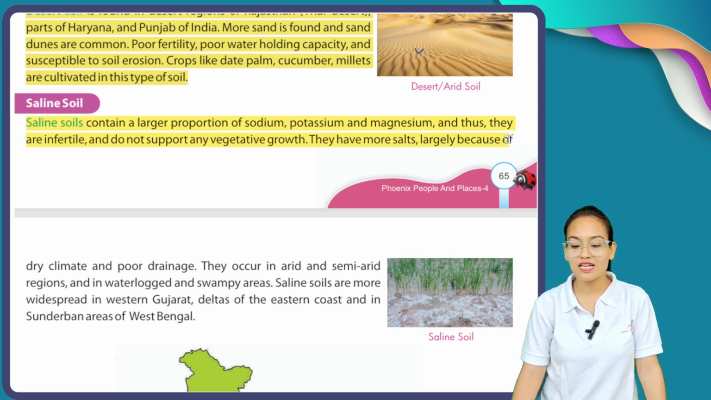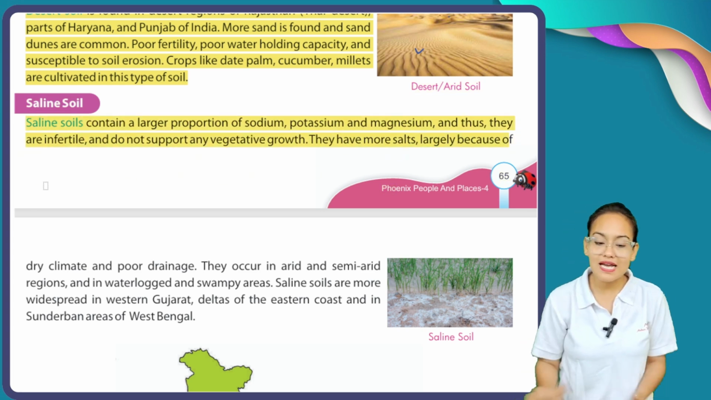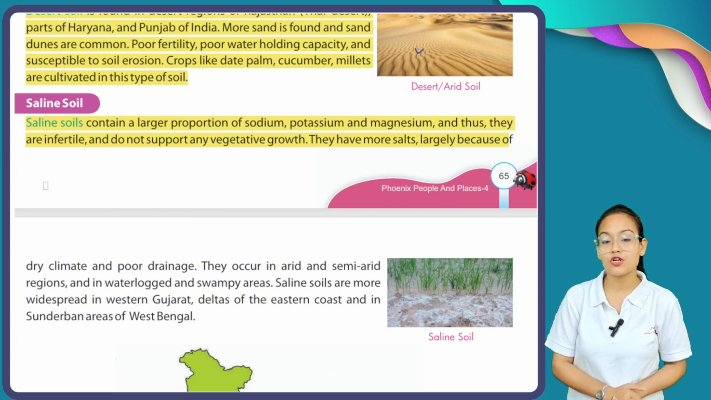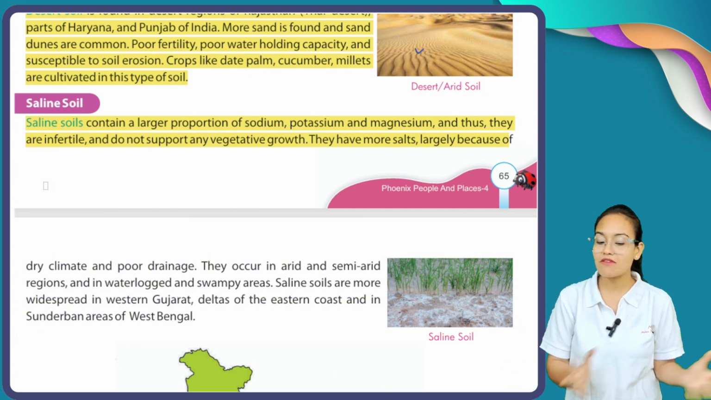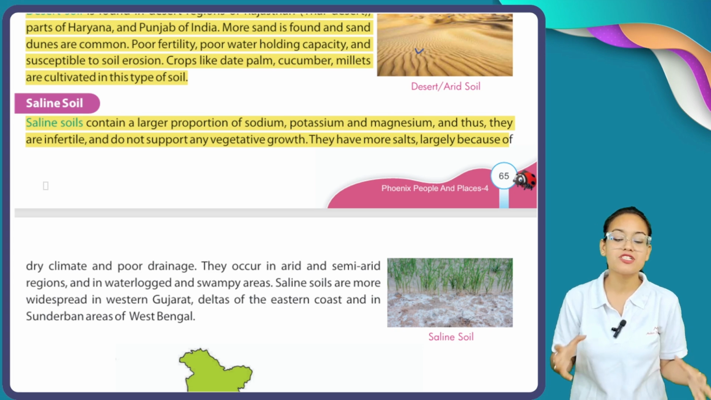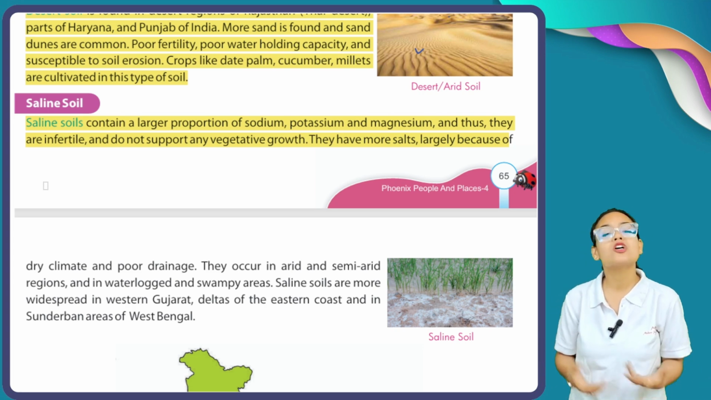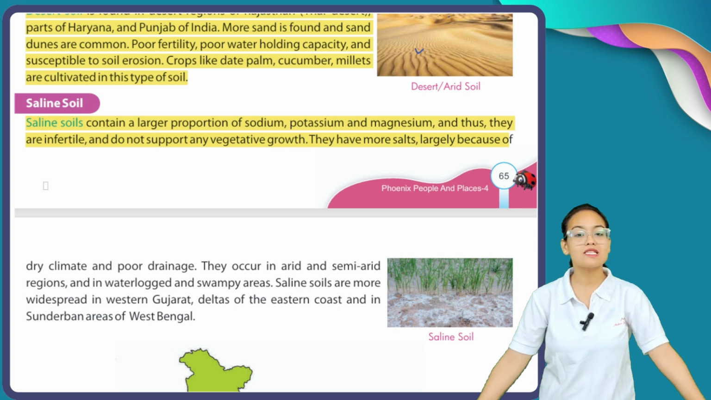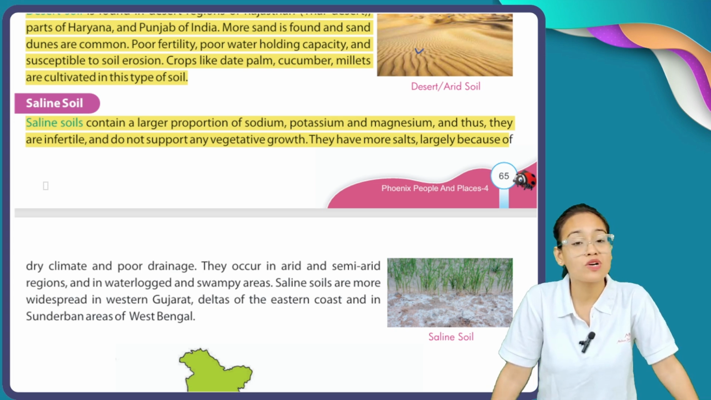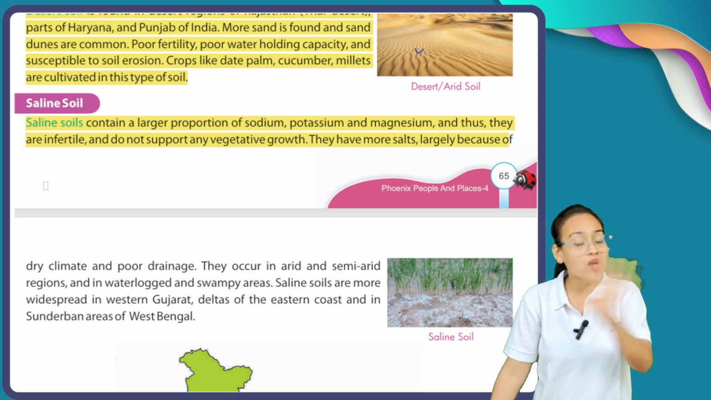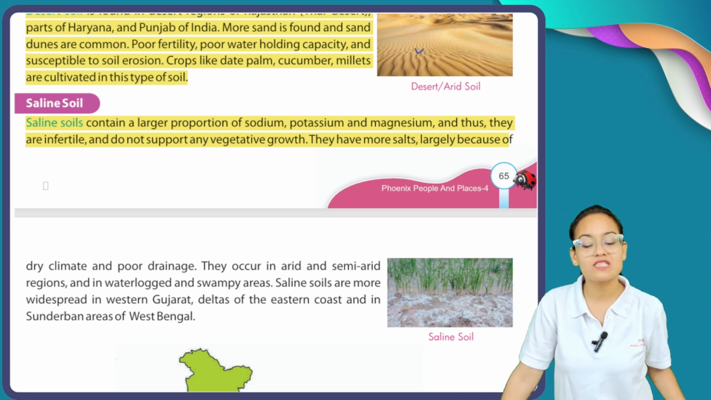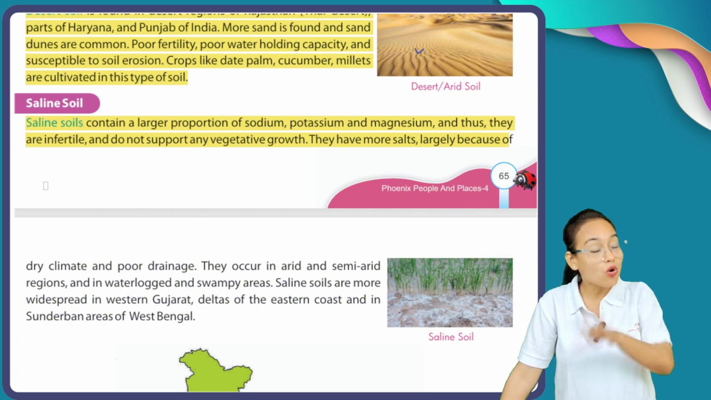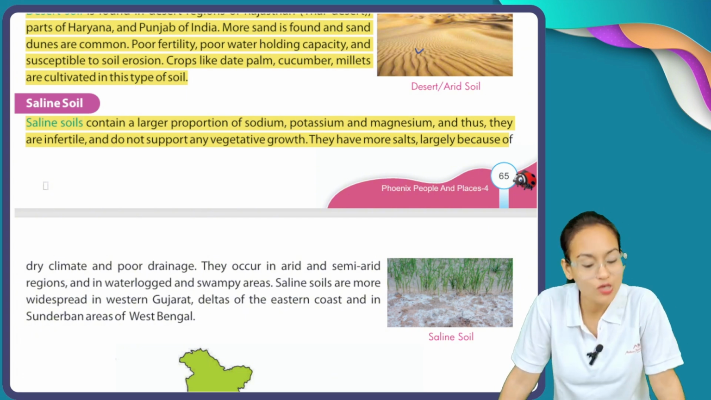What is the meaning of saline soil? Let's have a look. Saline soil contains a large proportion of sodium, potassium, and magnesium, and thus they are infertile and do not support any vegetative growth. Saline means salty. Saline soils contain the highest proportion of sodium, potassium, and magnesium, and all these are the enemy of fertility. That's why saline soils are not fertile and they don't support any kind of vegetation growth.